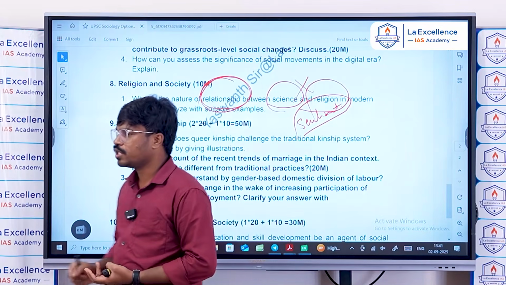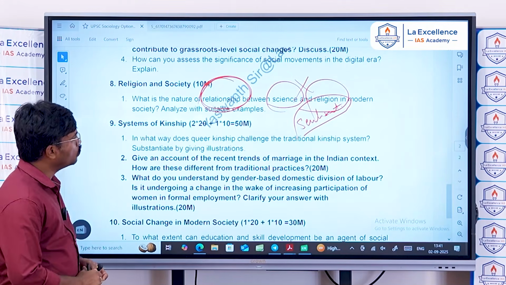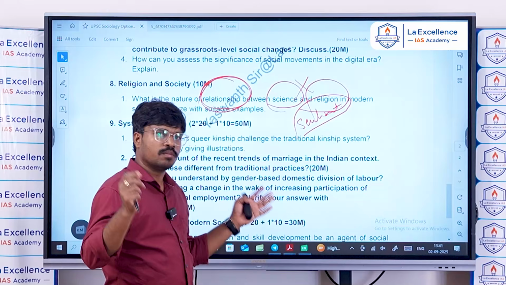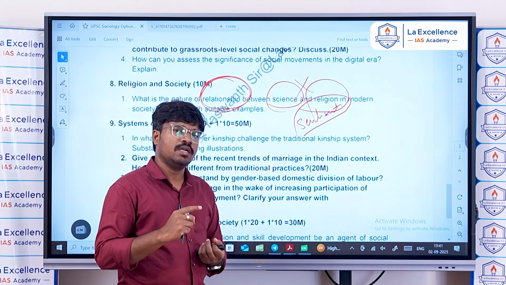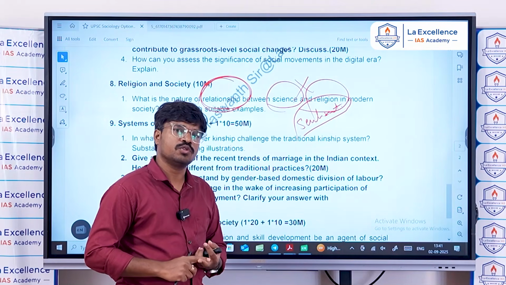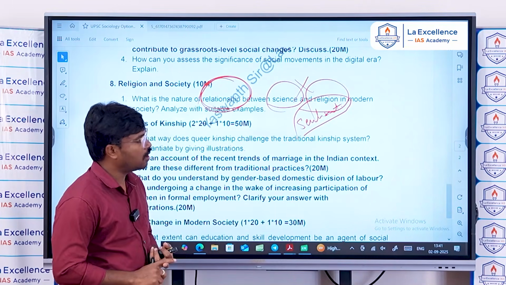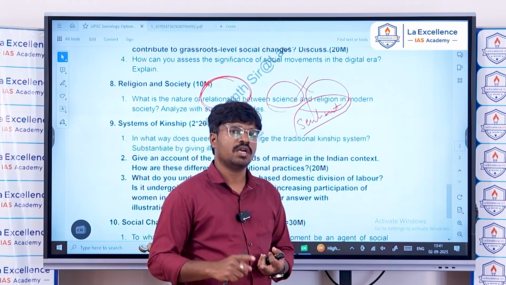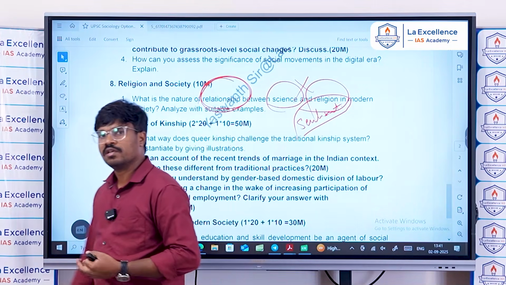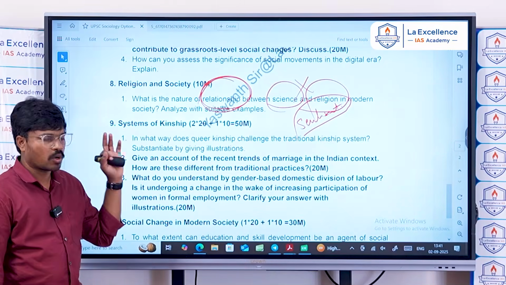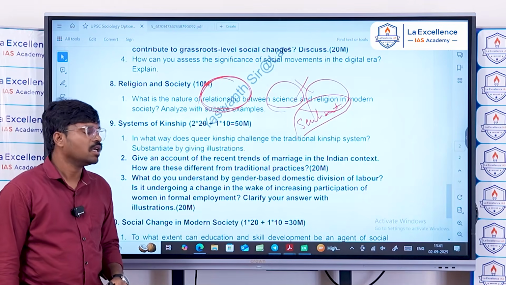Most organizations, and we can take the example of ISRO, whenever they launch a new rocket or a new project, they go to Tirumala. Their idea is that we should not give any chance to God to downplay or affect the success chances of the project. So this is the nature of the relation between science and religion.